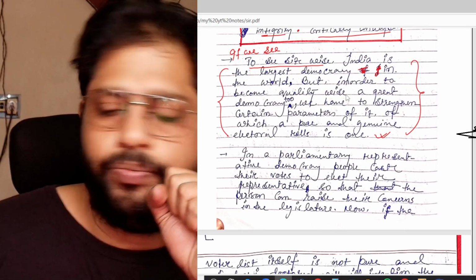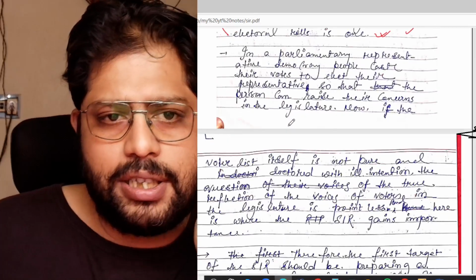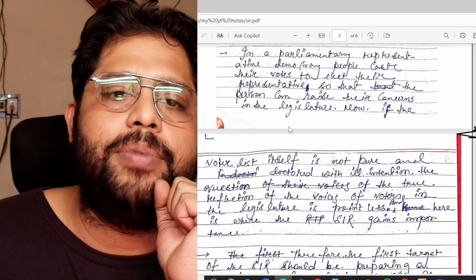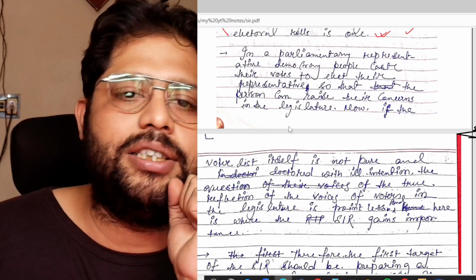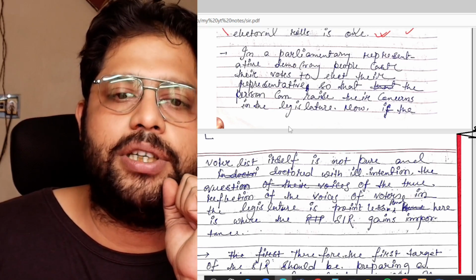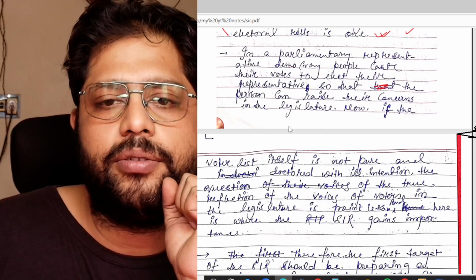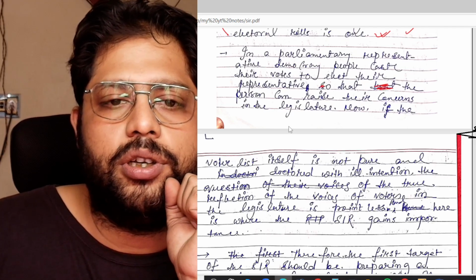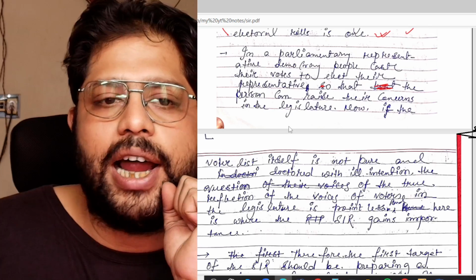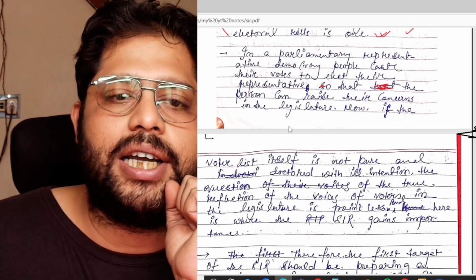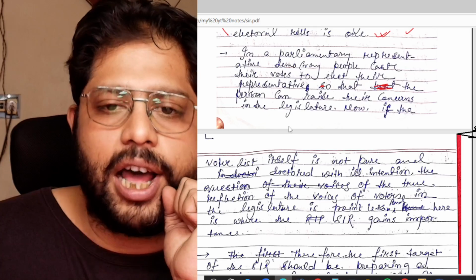Okay, so as you can see in the next stanza, in a parliamentary representative democracy, people cast their votes to elect their representatives so that the person can raise their concerns in the legislature.